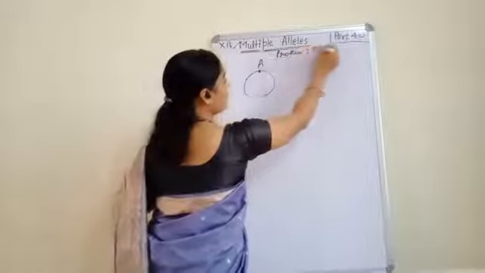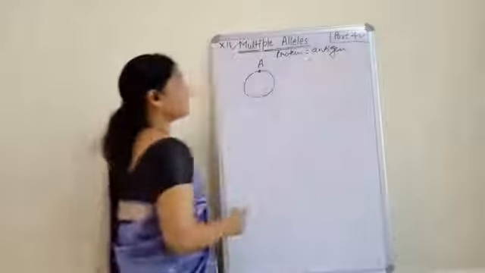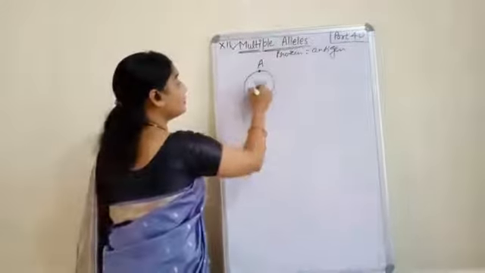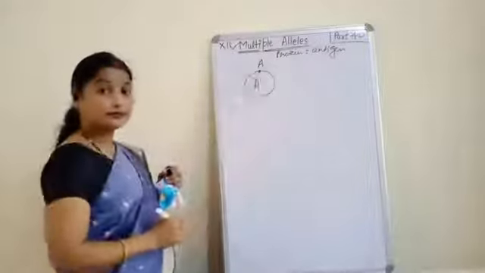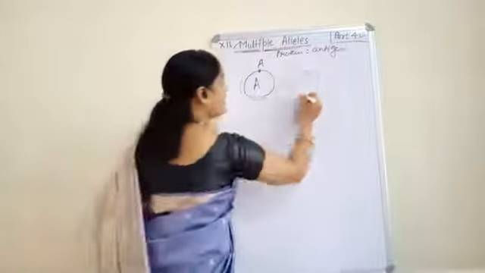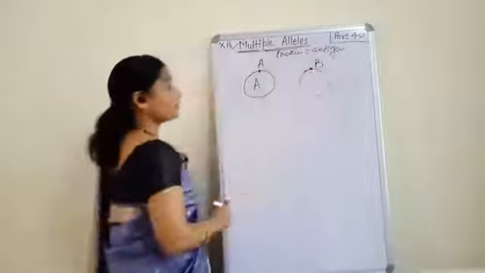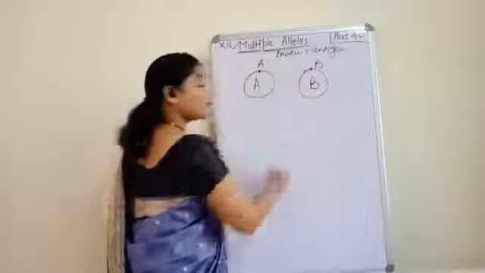Protein is also called antigen. If we have antigen A, then our blood group will be A. If a person has antigen B, then the person's blood group will be B.